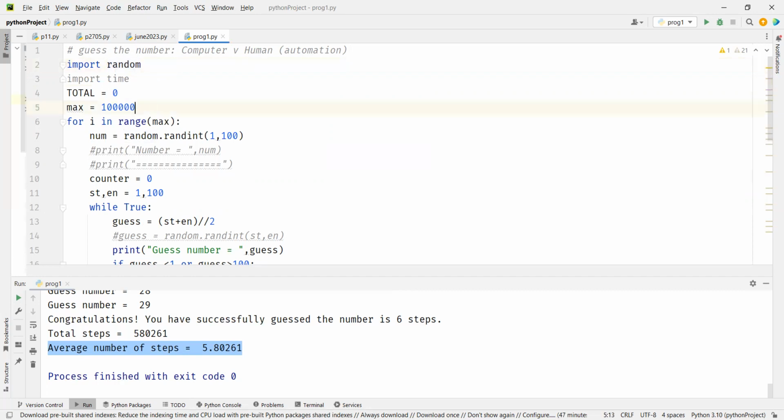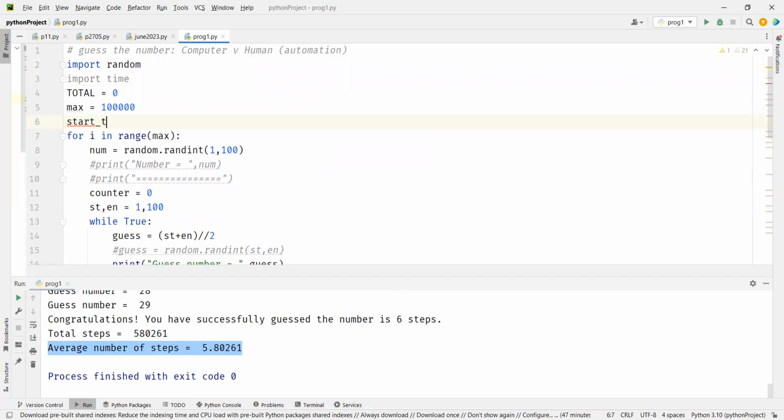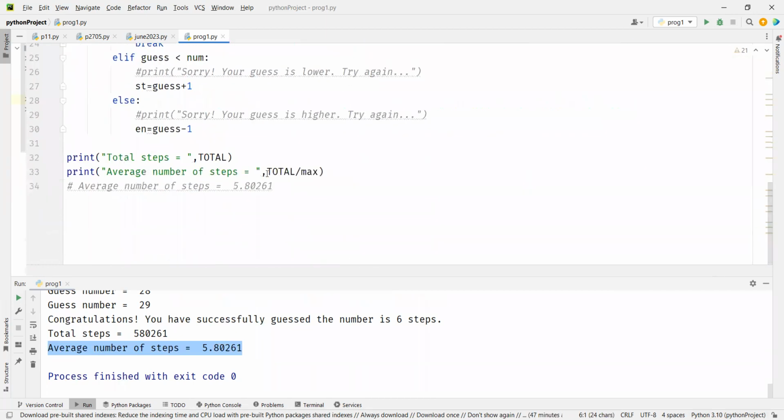So here I'll say start time. Time will read my current machine time. And once I am done, here again I will read my machine time. So it's reading my machine time before the start of the program and after the end of the program, right?